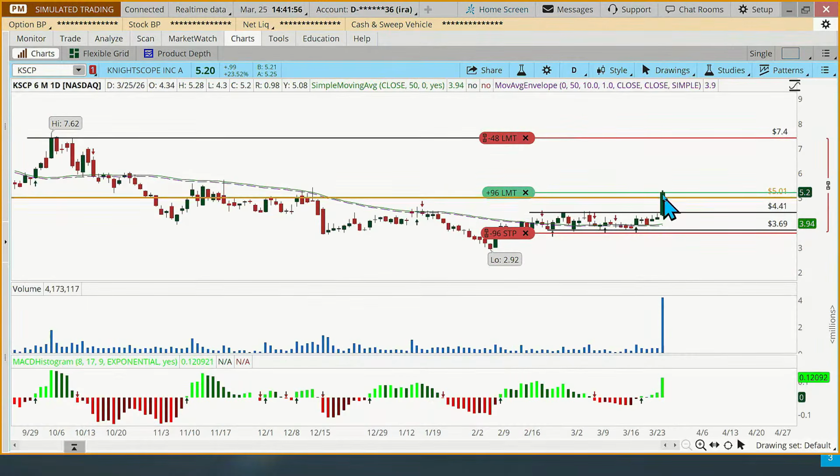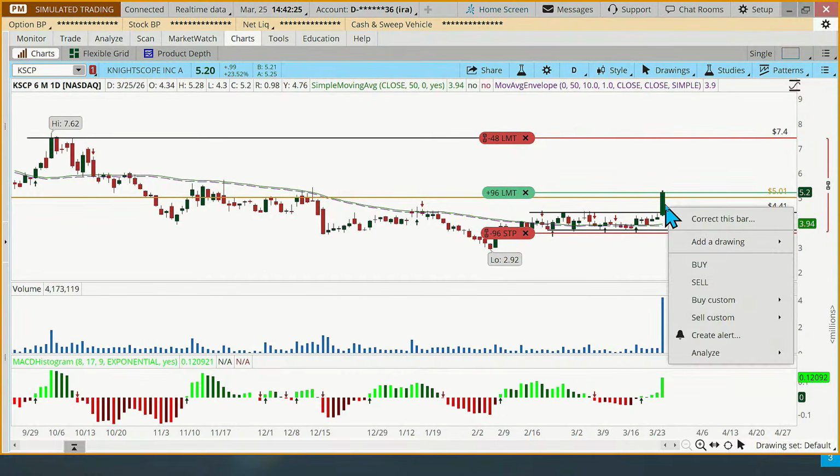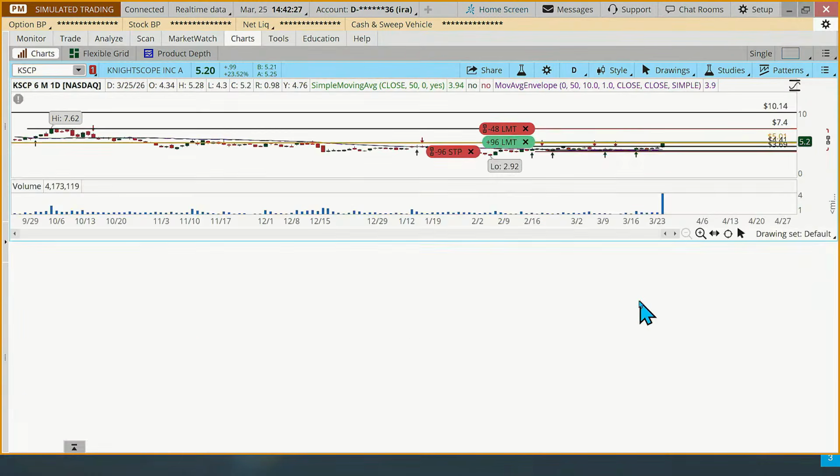Okay, now we also want to maybe buy it if it pulls back. On this one, I think 441 would make sense as a potential limit order. I'm going to use halfway through this candle. So I'm just kind of eyeballing about halfway and I put my cursor there. And you can see the Y value right over here on the left side. With my cursor right about midpoint through that big green candle, which technically is a potential support area, it looks like 476. So I'm going to right click there, buy custom with OCO bracket.